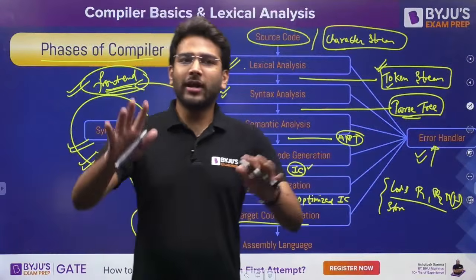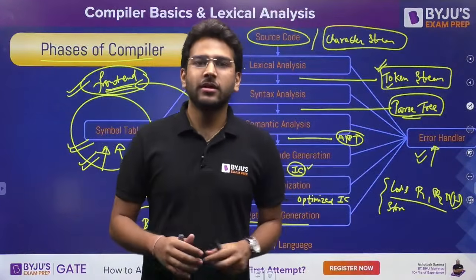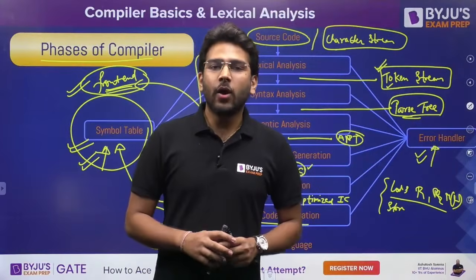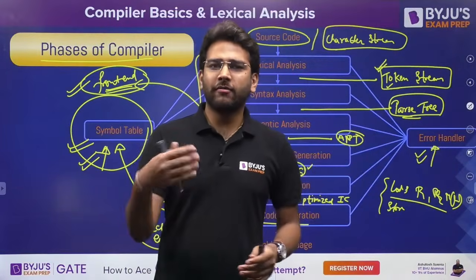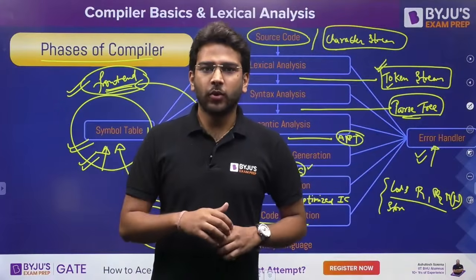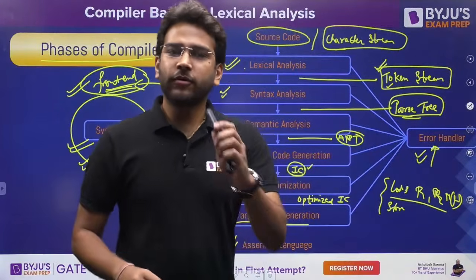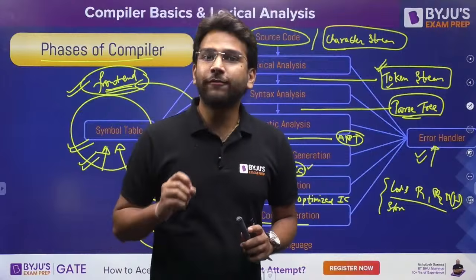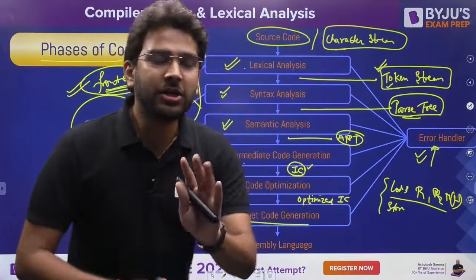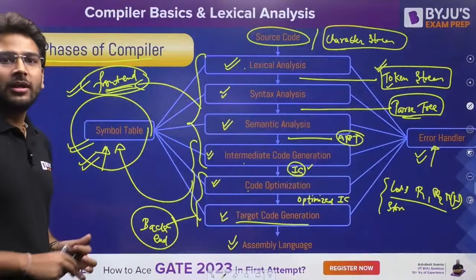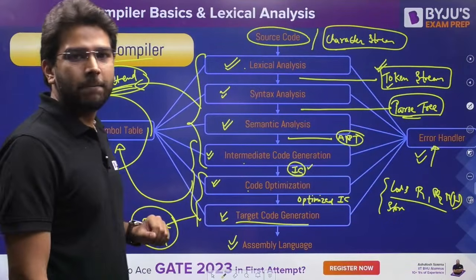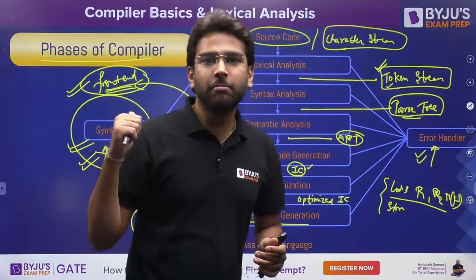So you can assume it like this. Suppose you are attending this live class and you are making your own notes. Now let's say after this class you are revising or you are solving some question, and you get a doubt. The first thing you are going to do is refer to your handwritten notes. Clear? So assume your handwritten notes are nothing but the symbol table. All the information that you have stored here, that is the symbol table. So your notes are your symbol table.